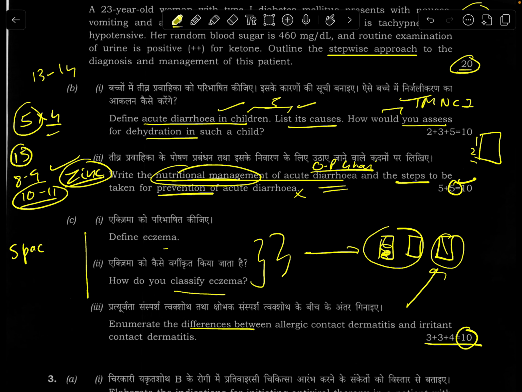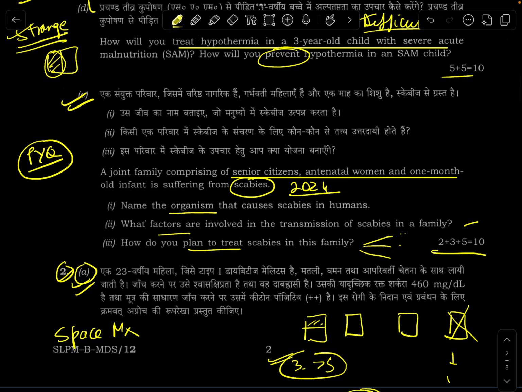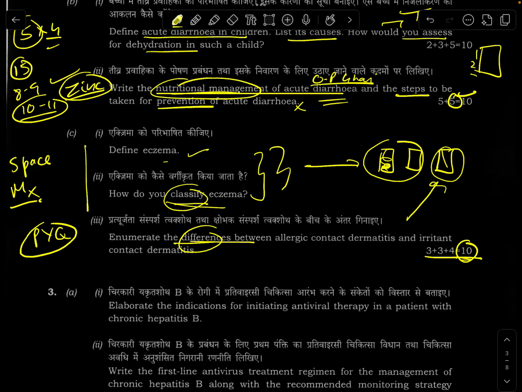Space management is very important. But okay, this is also a generic question. Define eczema. How will you classify eczema? Various classifications and differences. This is also a PYQ. DMAT as usual, predictable, very scoring, but as you see, only a 10 marker here and only a 10 marker here. They have eliminated the 15 marker from DMAT. So at max, you can only attempt 30 marks worth of DMAT, which earlier you could attempt 40 marks worth of DMAT. So that's a hit.